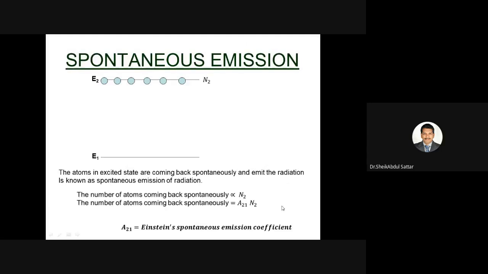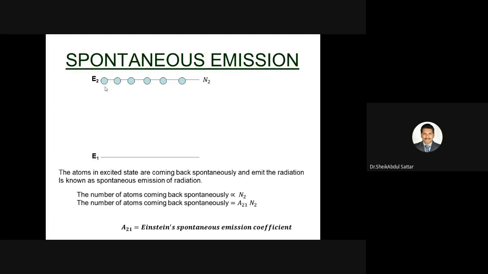The next concept is spontaneous emission. If the atoms go to the excited state, they can't stay in the excited state for a long time. Why? The excited state is an unstable state. They spend a very short period in the excited state, around 10 power minus 8 seconds.